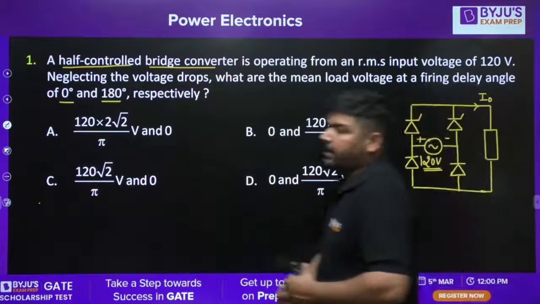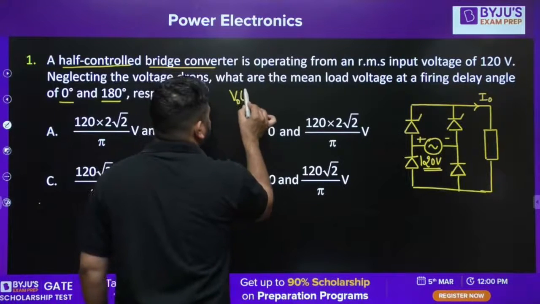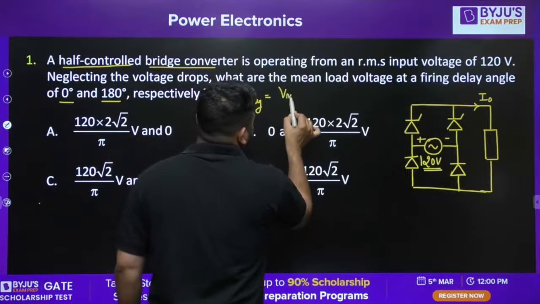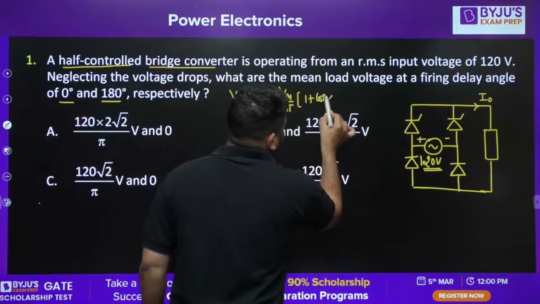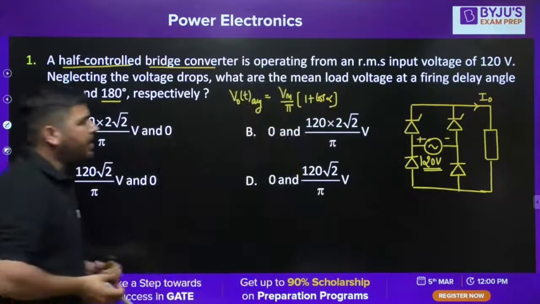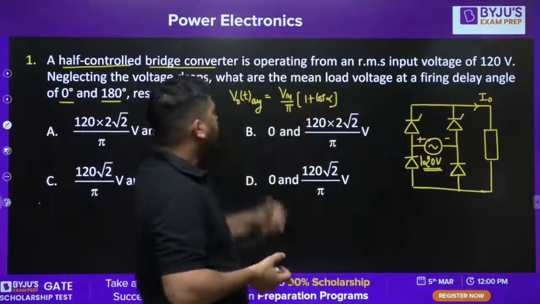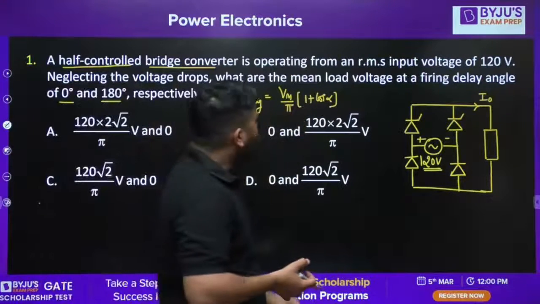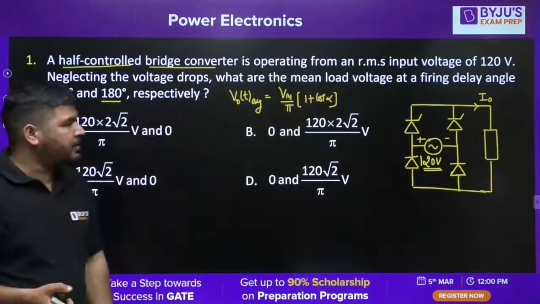We have a semi-converter. In a semi-converter, the output average voltage V0 average will be equal to Vm by pi into (1 plus cos alpha). Okay. This will be my average output voltage. For alpha equal to 0, the average output voltage will be 2 Vm by pi. And for alpha equal to 180 degree, the average output voltage will be 0 volt.